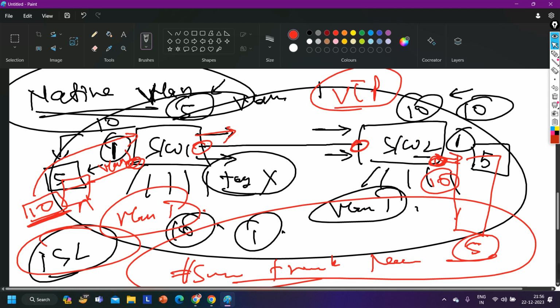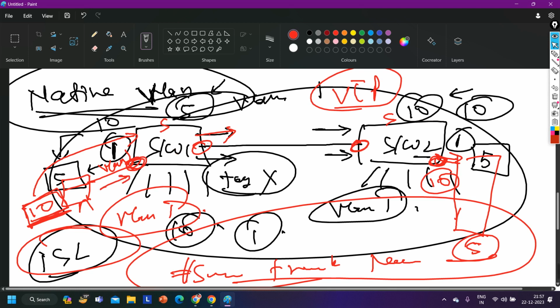It will forward to server. But let's say you have changed the native VLAN. Now native VLAN is 5 on this switch. Now you don't know what is native VLAN, right? You know my server is in VLAN 10. So again you have created one packet. You have added tag number 10. And you will put your interface in VLAN 1. You will forward the frame to switch.